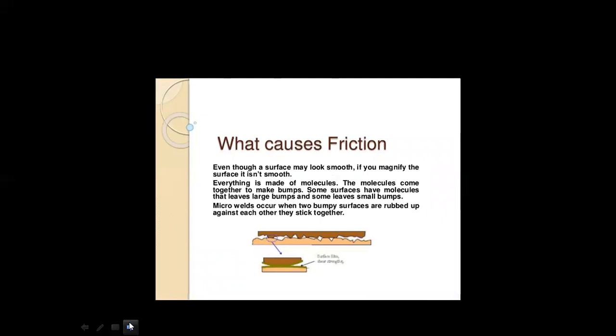Now, what causes friction? As I have told you previously, even a very smooth-looking thing is not smooth if you magnify the surface. If you view it under a microscope, you can see that every surface, even if it looks very smooth, has some ups and downs. Again, these ups and downs are shown in this figure. They get interlocked with each other, and this point is known as a cold weld.